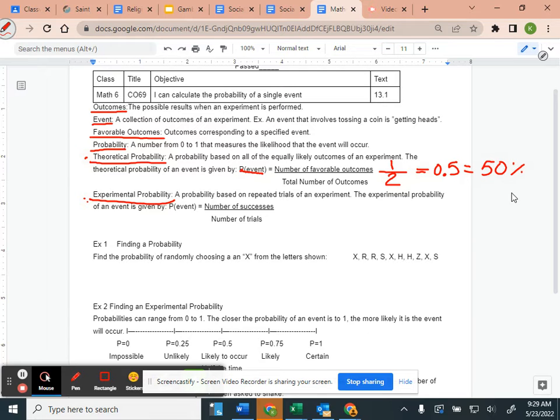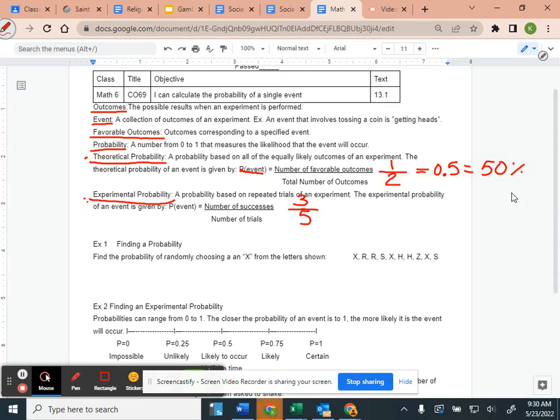The experimental probability of an event equals the number of successes over the number of trials. So let's say I flipped that coin 5 times, so my number of trials is 5, and it landed on heads 3 out of the 5 times.